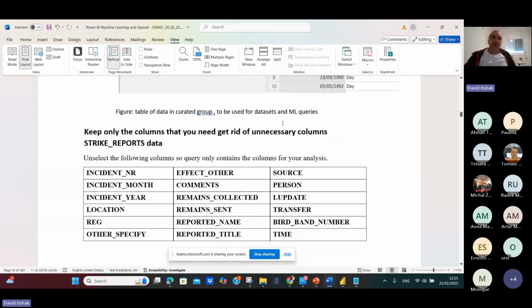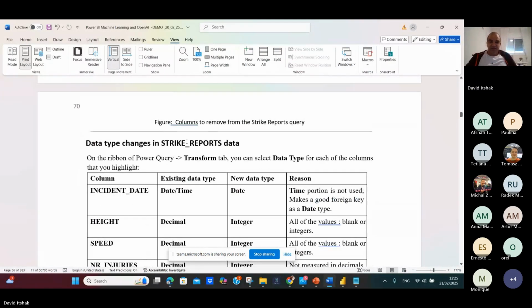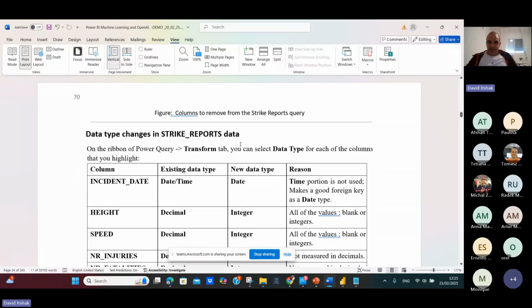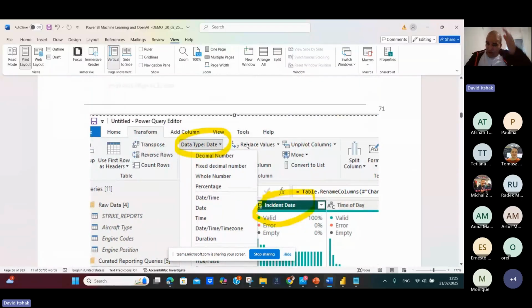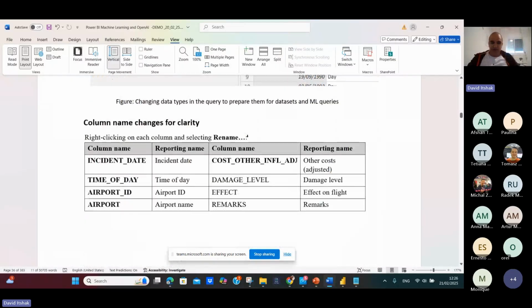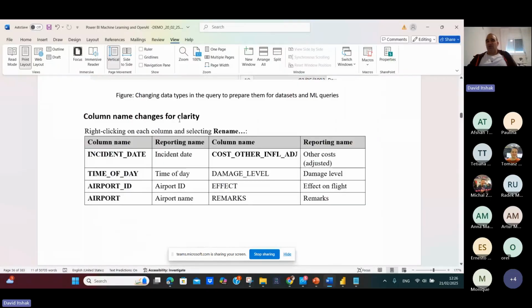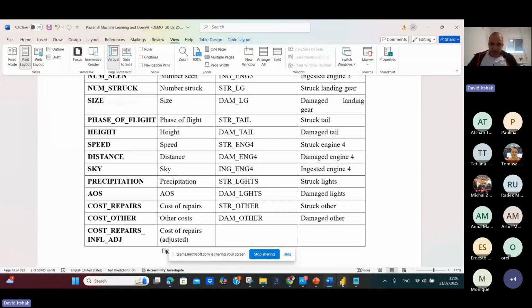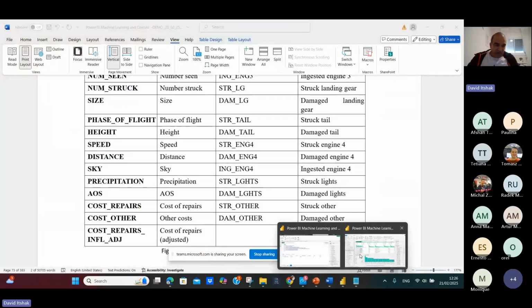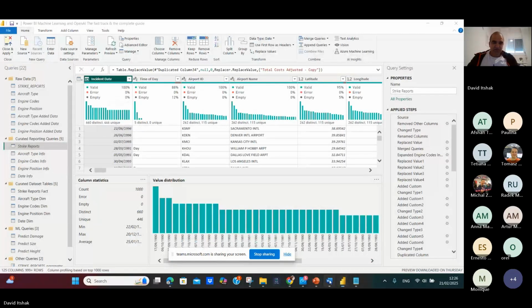I show you, including keep all the columns that I need, and I will get rid of unnecessary columns in the Strike report, and the data changing in the Strike report data. You can see here. This is something that you should do as a Power BI specialist and data engineer before going to any report. And you can change the column name for clarity. For example, incident date may be changed to incident date in the duty report. You are doing it here. Okay.